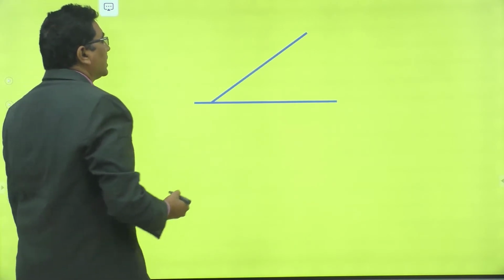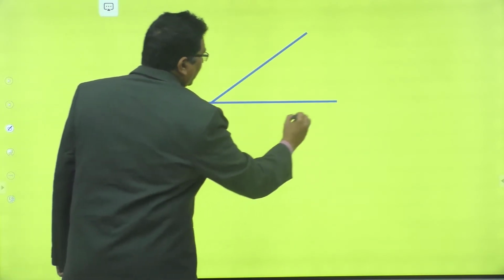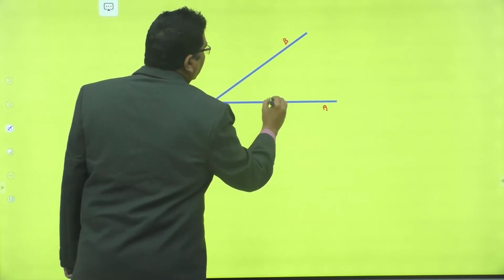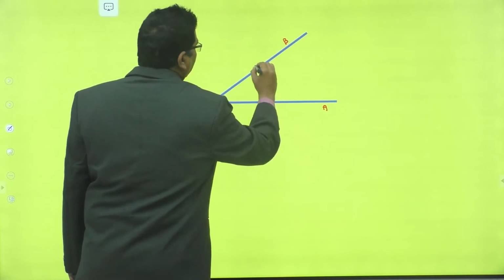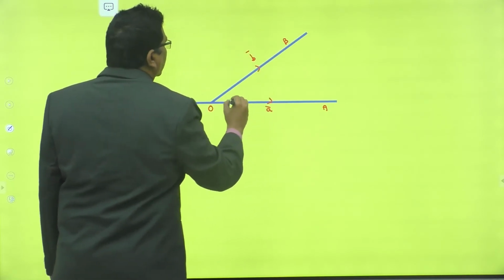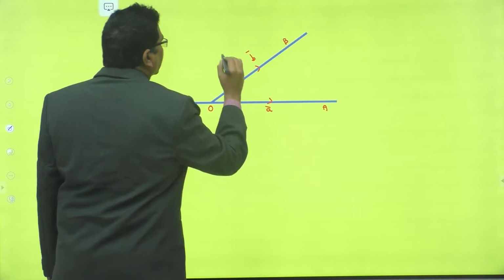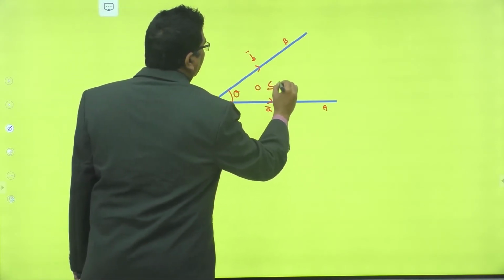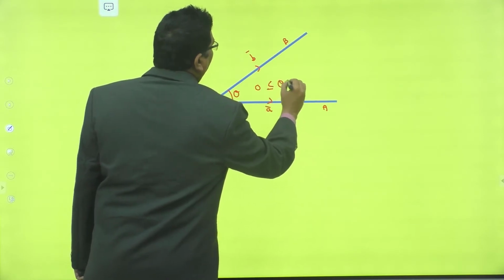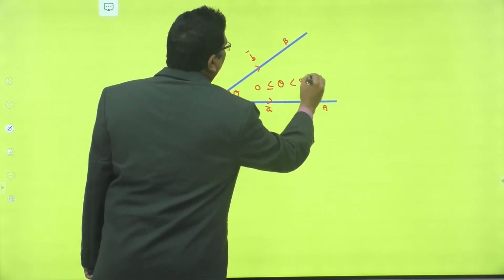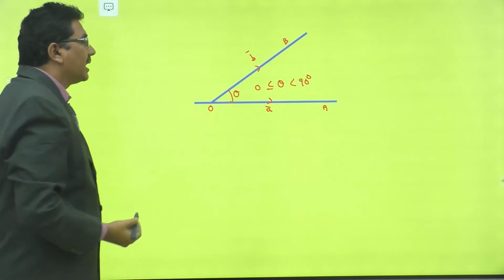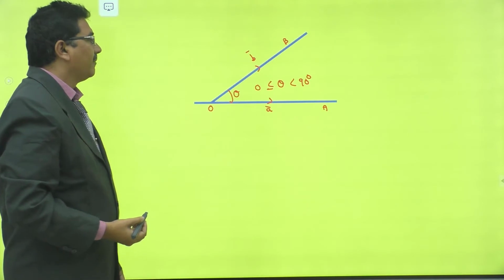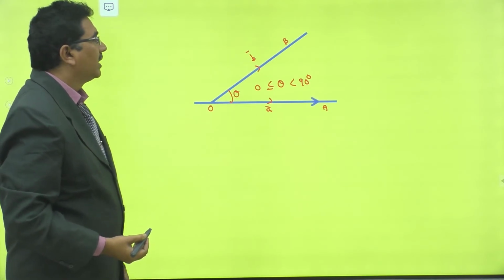Suppose this is the origin, this is point A and this is point B, this is A bar, this is B bar. Suppose the angle between the two vectors is theta. Theta lies between 0 degrees and 90 degrees: 0 less than theta less than 90 degrees.